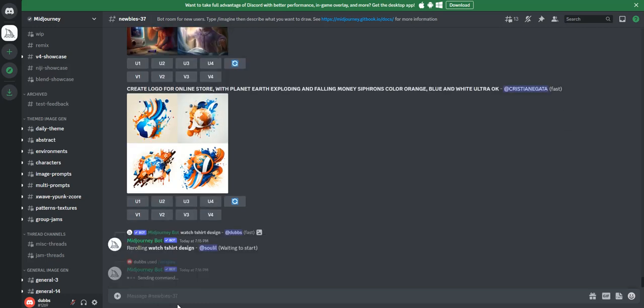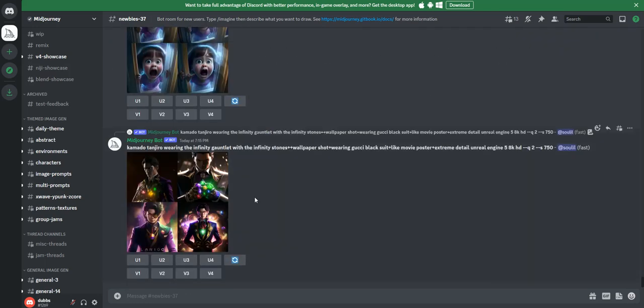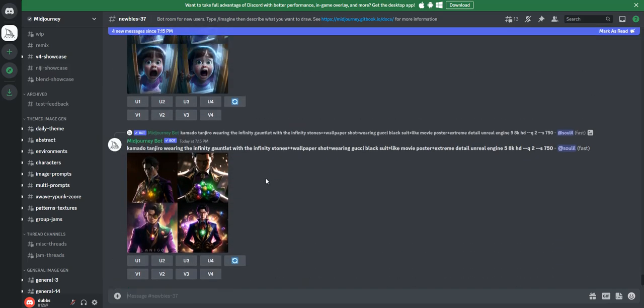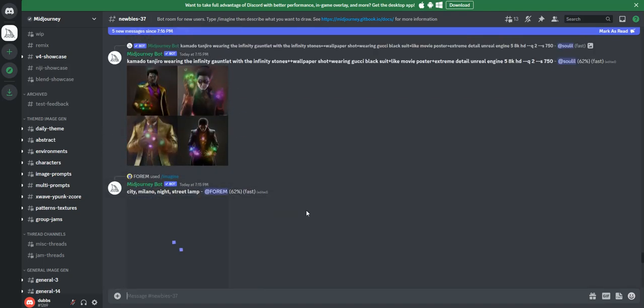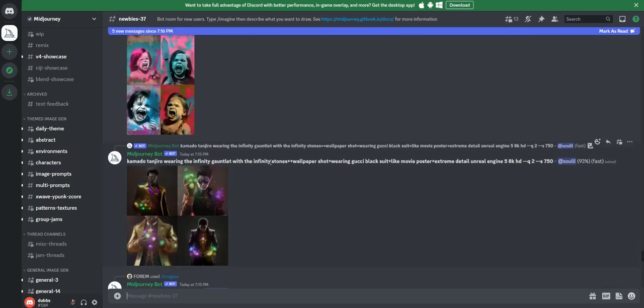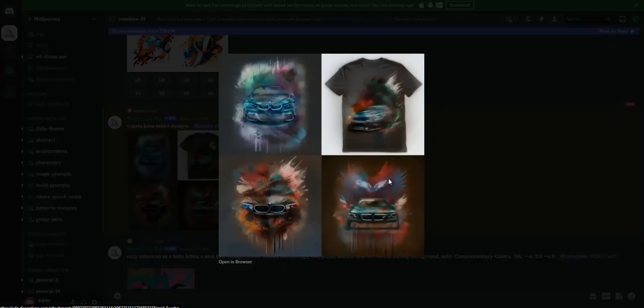And then you hit that button and you'll see that it says it's setting image, and all of a sudden it disappears, because what happens is the computer is rendering and popping up what everybody else is writing. Now, if you look at two, you could read some of these people are writing a lot of stuff, like a ton. The more specific you get, the more it will probably do. So here's the BMW t-shirt designs, okay, which is pretty cool.